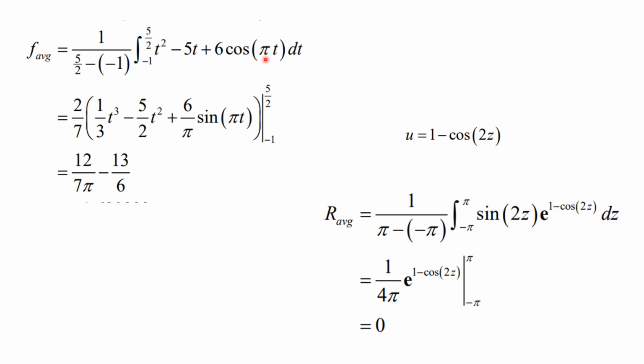u is going to be pi t, and you go through the whole thing, and you will get this antiderivative, and we'll substitute these values in, 5 over 2, and minus 1, and we'll subtract the 2. The sine of minus pi is going to be 0, and the sine of 5 pi over 2 is the same thing as the sine of pi over 2, pi over 2, yes. So that is 1. You're multiplying this all the way through.